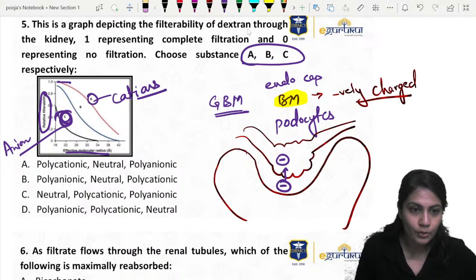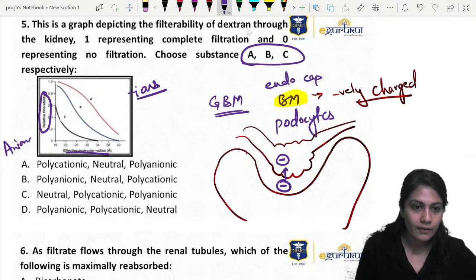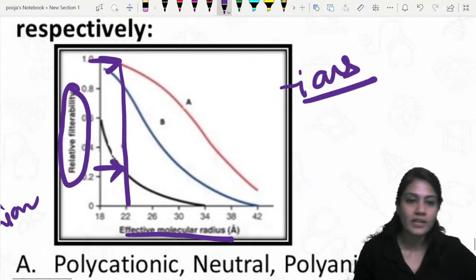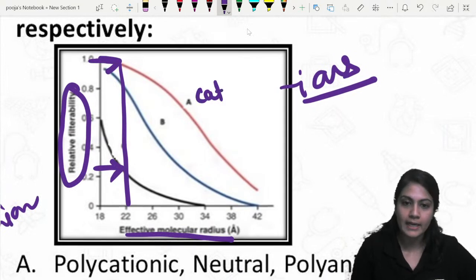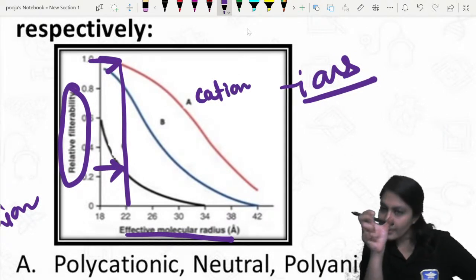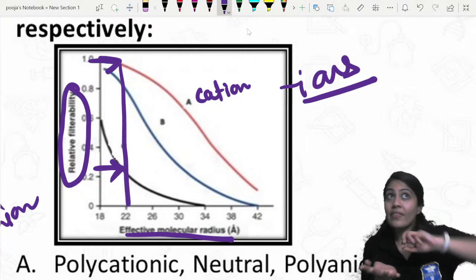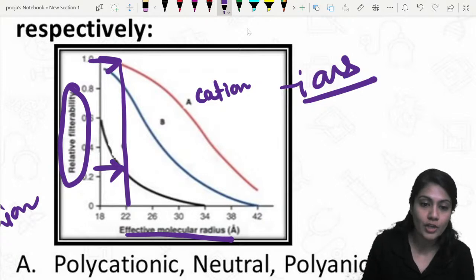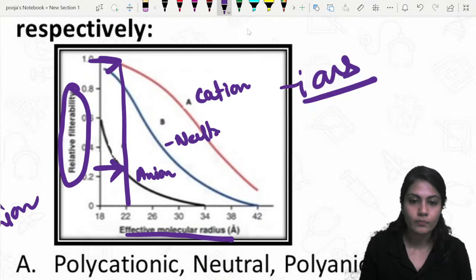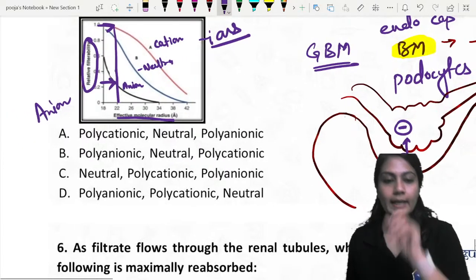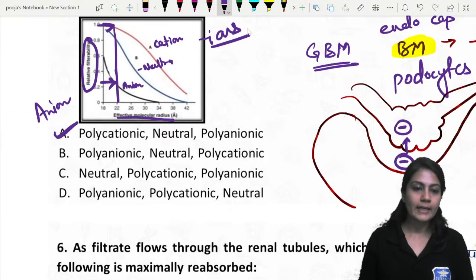If you draw a simple line over here, you can see the filtration is much more of the A as compared to the C. So these must be the cations, because the cations are attracted by the negatively charged ions present in the basement membrane, and they repel the negatively charged ion, that is the anion. And these are the neutral ones. So A is polycationic, then neutral, and polyanionic.